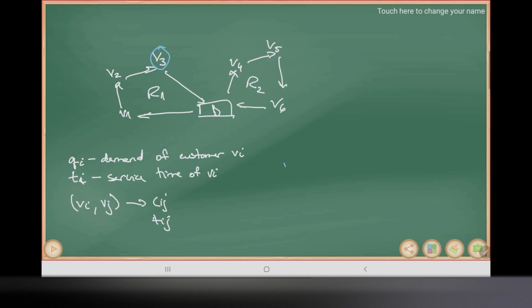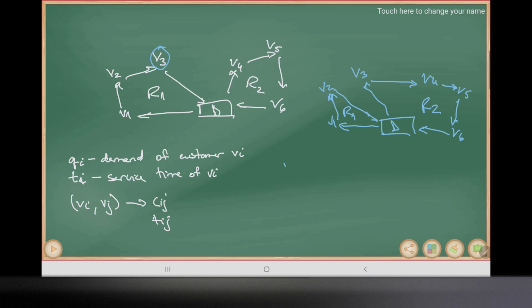In that case, if we have, again, our depot, V1, V2, V3, V4, V5, and V6, then we simply add V3 to route 2, okay? This is route 1 and this is route 2.